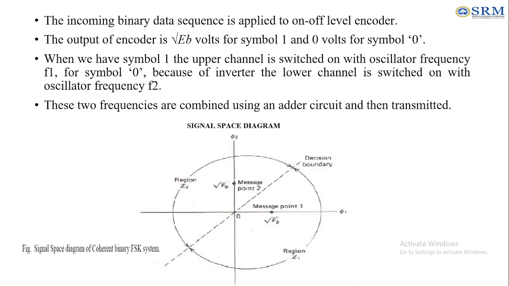Since, as we know, it is two-dimensional with two message points, which can be expressed as phi1 and phi2, covering the regions Z1 and Z2 here. For phi1 we have root of EB, 0. So message point 1 lies on that particular point, and message point 2 will be 0 and root of EB here. That can be expressed in your signal space diagram.